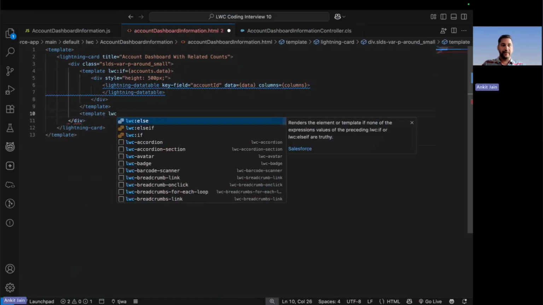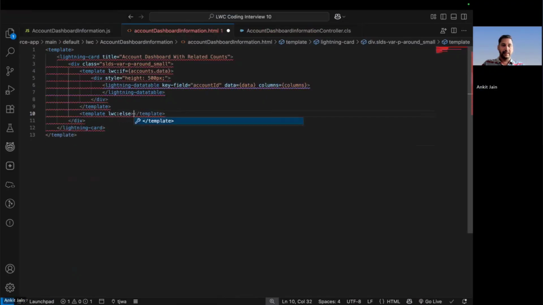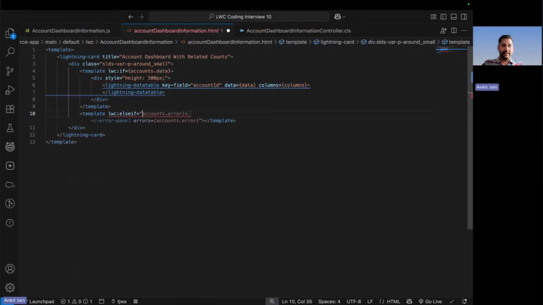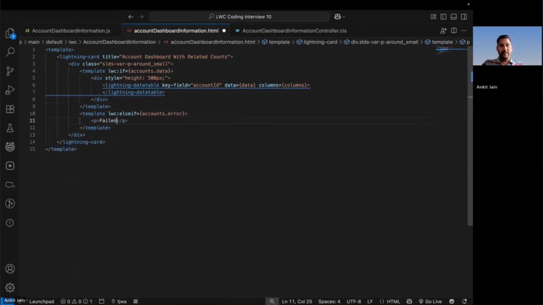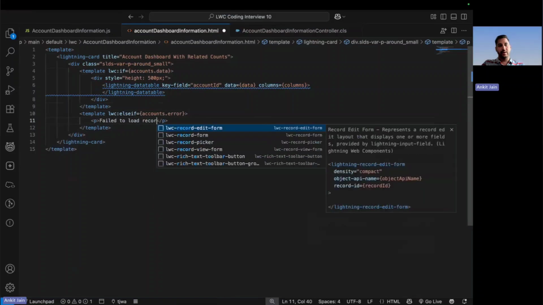template lwc:else. Let me put up here else if, and here I'll put in accounts.error. And in case of error, I'll be putting up the error message: fail to load.